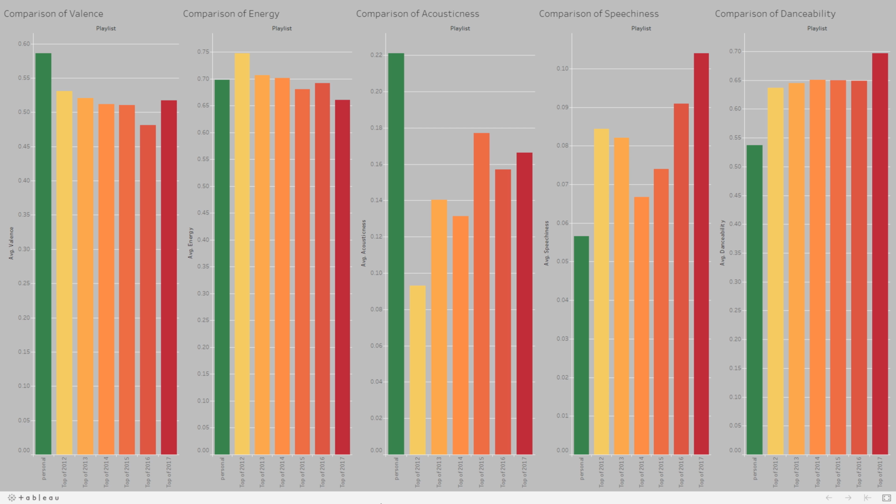Lastly, we have a comparison of many of those different audio features. The first chart shows that my music is generally more positive and cheerful than the top charts. Next, energy, mine is about the same as the top charts. Acousticness, mine is a lot more acoustic than the top charts. Speechiness, I'm a lot less speechy than all the top charts. And lastly, danceability, I'm a little bit lower than the top charts.